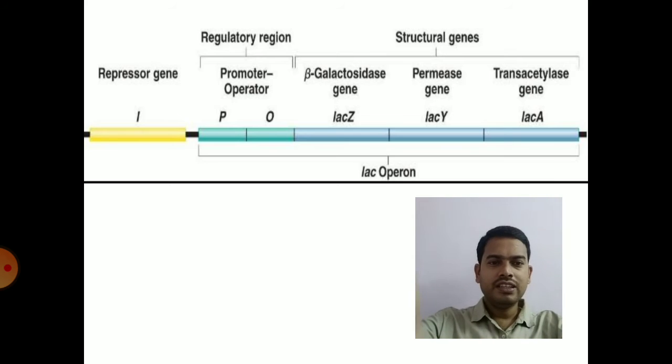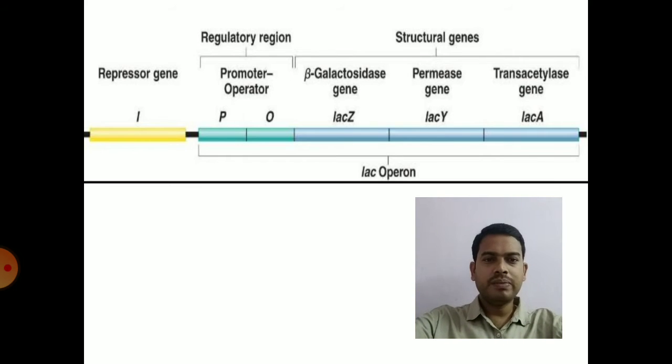If you see the general structure of an operon, for example the lac operon, you can clearly see on the top there are structural genes, a regulatory region and a repressor gene.